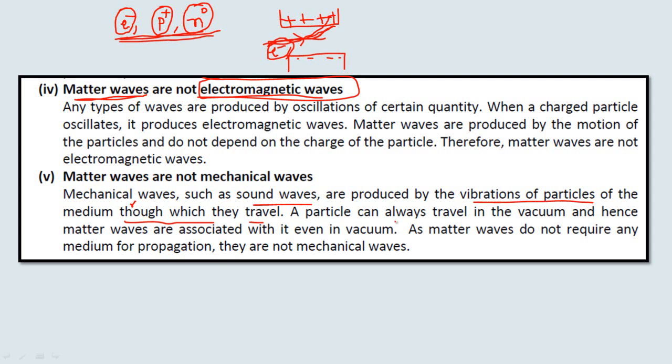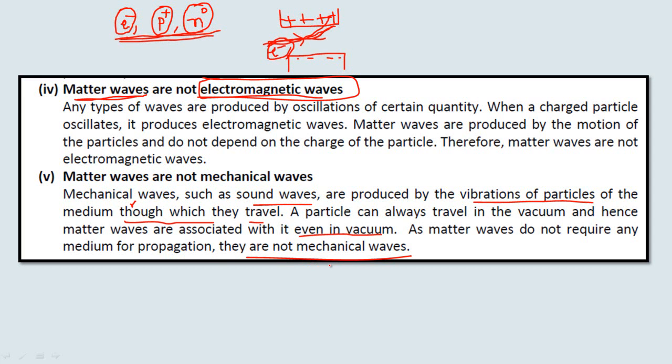A particle can always travel in vacuum, and hence the matter waves are associated with it in vacuum also. As matter waves do not require any medium for propagation, they are not mechanical waves. You know that for propagation of mechanical waves, there is a basic requirement that there should be a material medium, such as for sound waves.